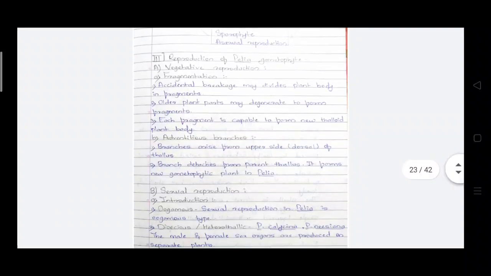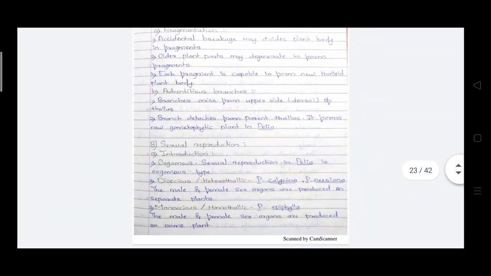In adventitious branches, in the Riccia plant, mostly these branches arise from the upper side of the thallus. As you see in this figure, on the upper side, that means on the dorsal surface of the plant body, these adventitious branches are present. If they detach from the parent thallus, they can form new gametophytic plants. So vegetative reproduction mostly takes place through fragmentation and adventitious branches.